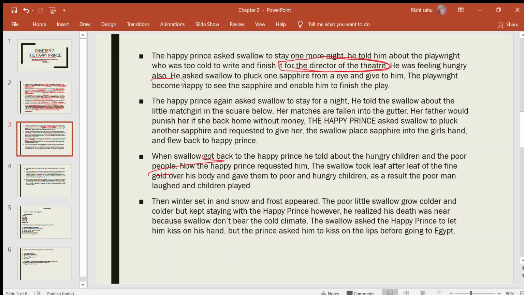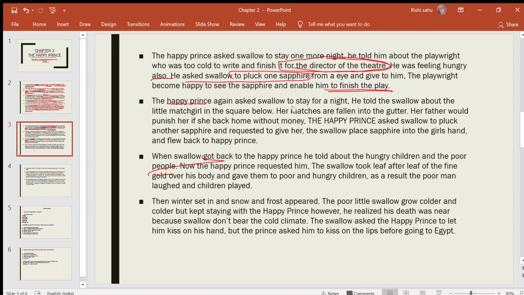So he asked Swallow to pluck one sapphire because the playwright was cold, and he was unable to write and finish the play. So he asked Swallow to pluck one sapphire from an eye and give it to him. The playwright became happy to see the sapphire and was able to finish the play. Now he gets back to the prince.